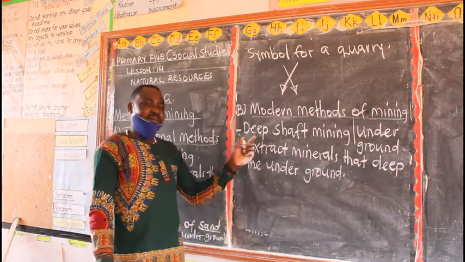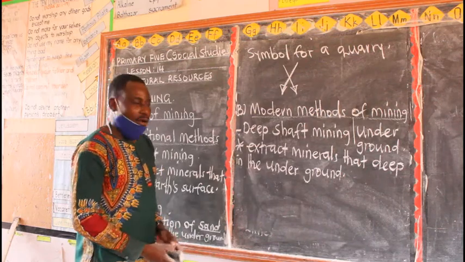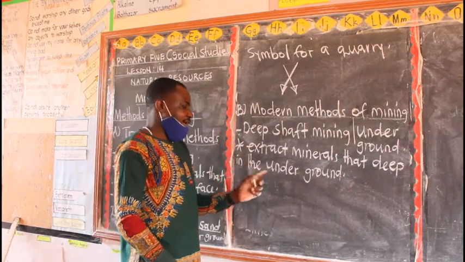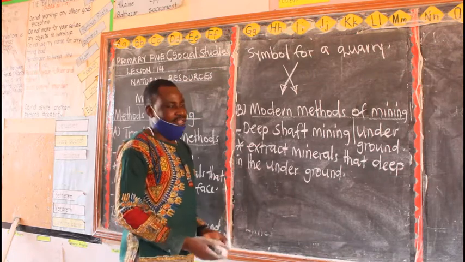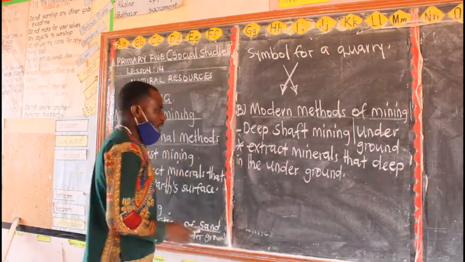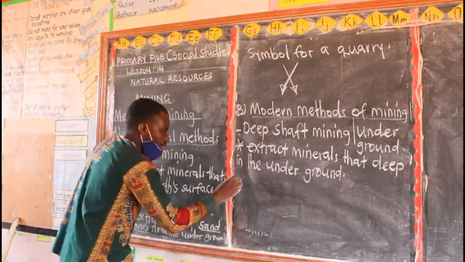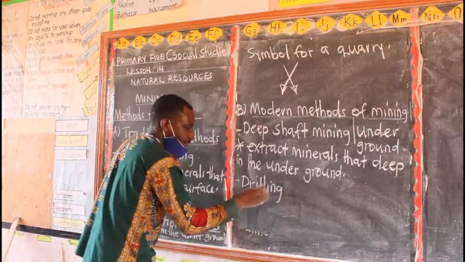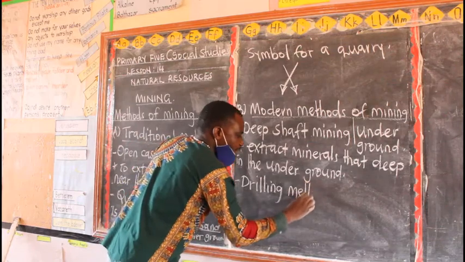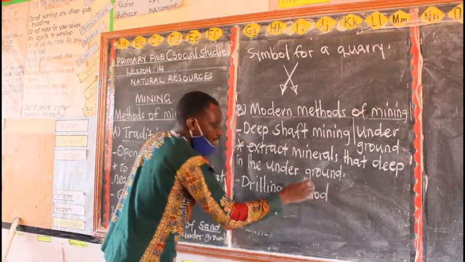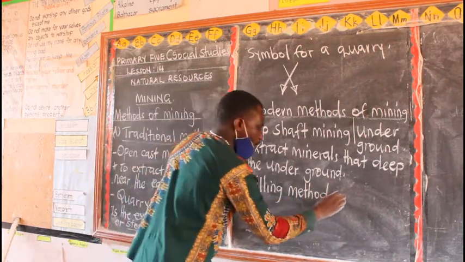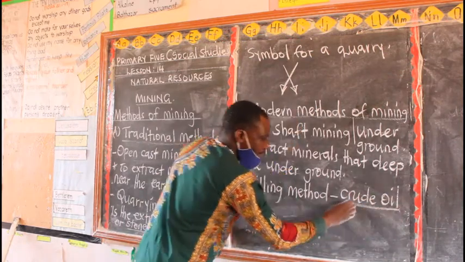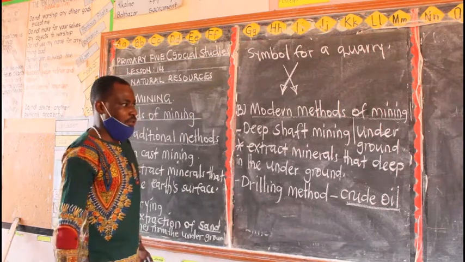You said deep shaft mining is a method of mining used to extract minerals that are deep in the earth's surface. Then you also have what we call the drilling method. This one is applied when you are extracting crude oil.